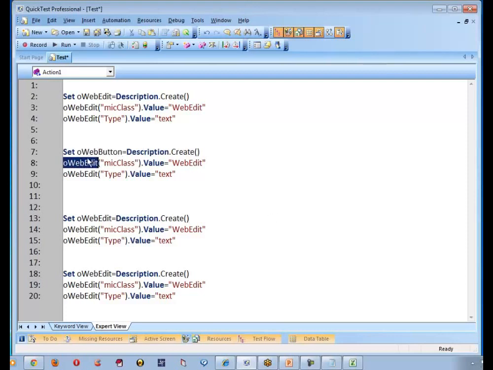Okay. So for web button, what is the value of micclass? It is called WebButton. So let me replace that. What is the type of that? It says submit type. Am I correct? Yeah. If not sure, let us check.